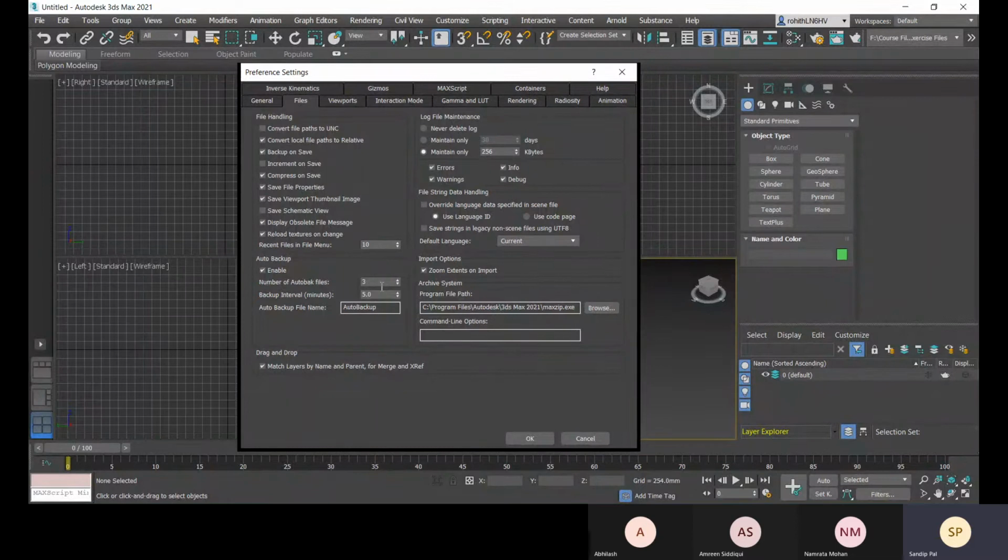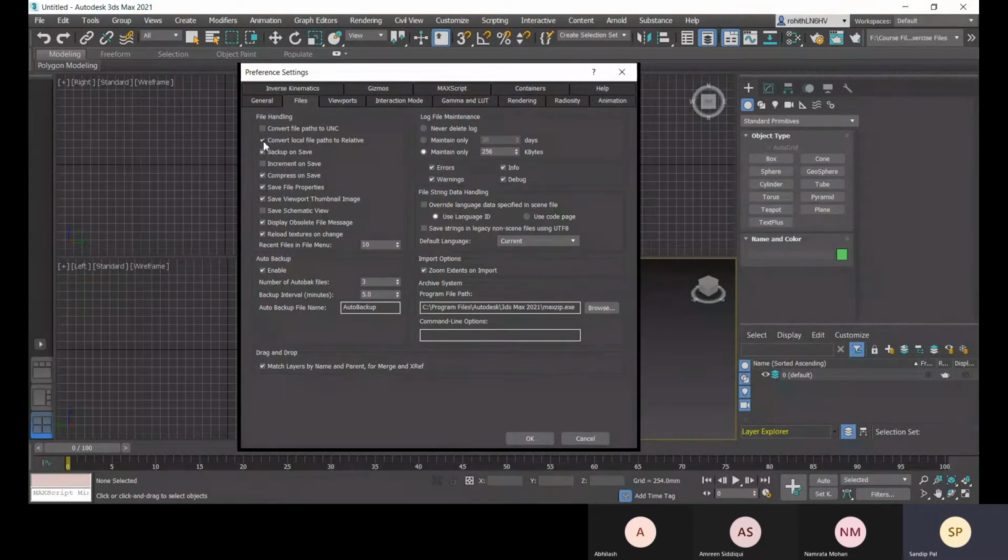It will be done automatically, and you will find it in the documents. There will be a 3ds Max folder, and there you will find the backup file, autoback. You can change the location. I will share with you when you create a project file, and there it will be saved.